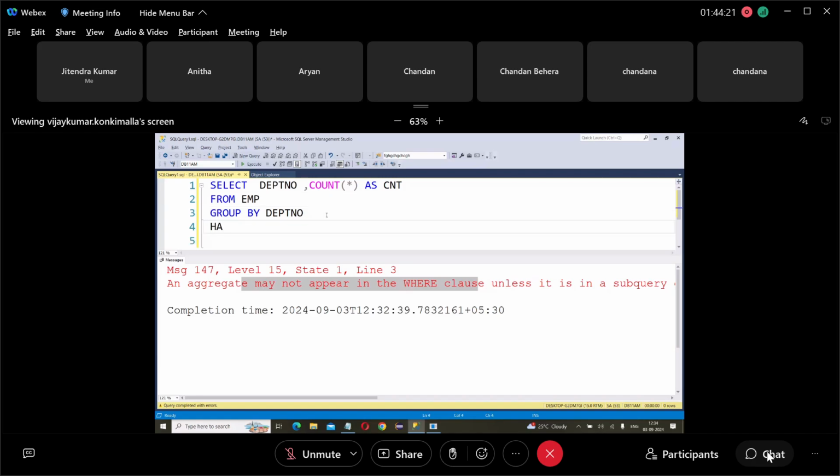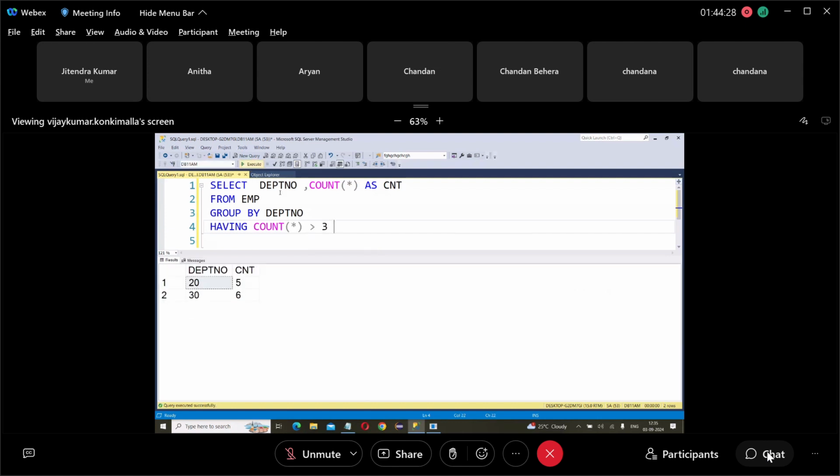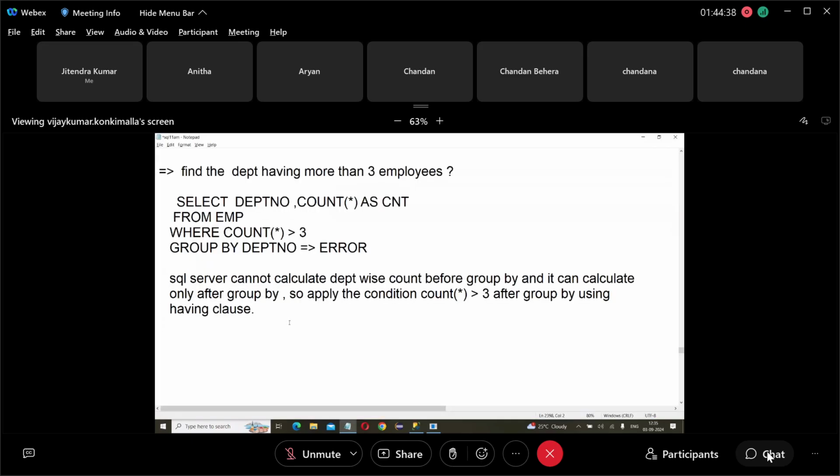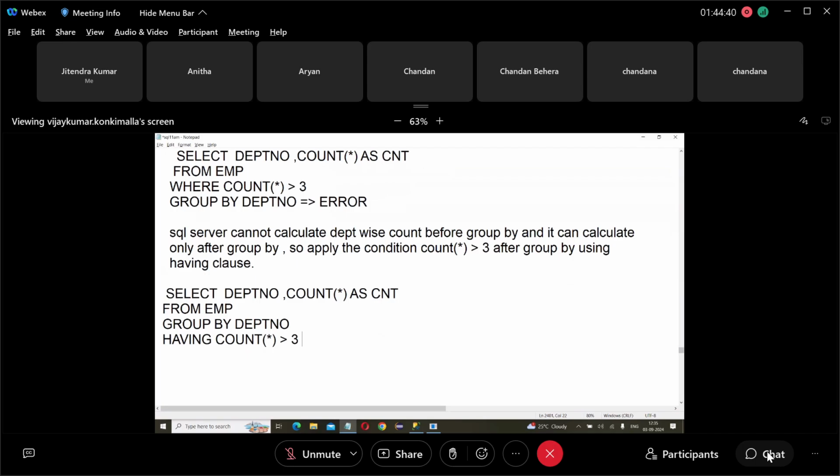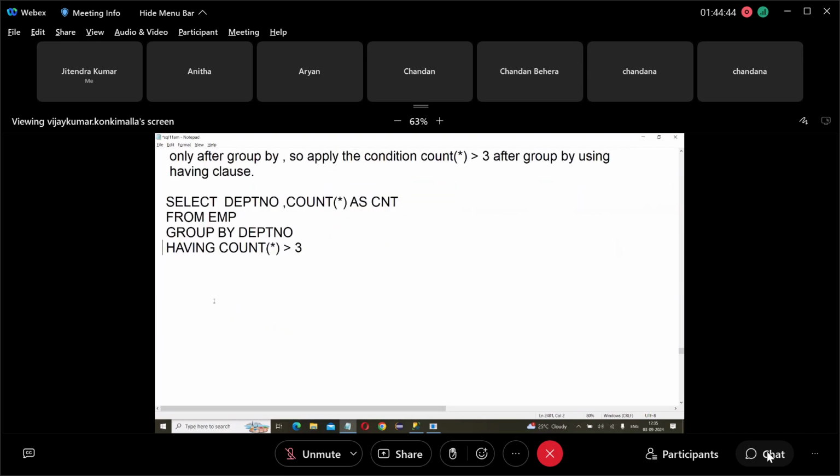Having count greater than 3. Then we get 25, 36.